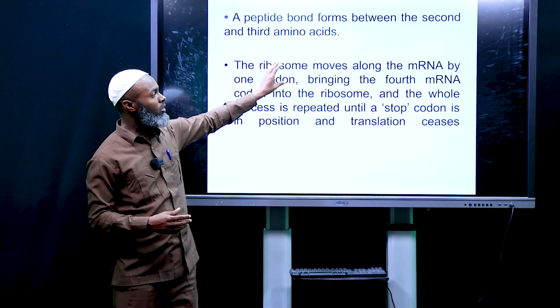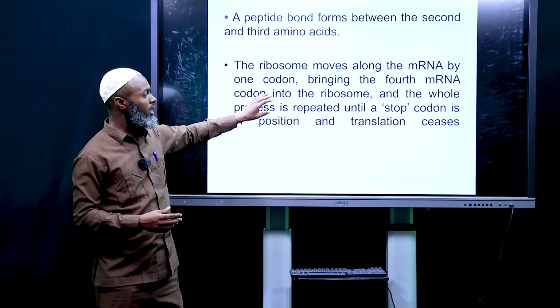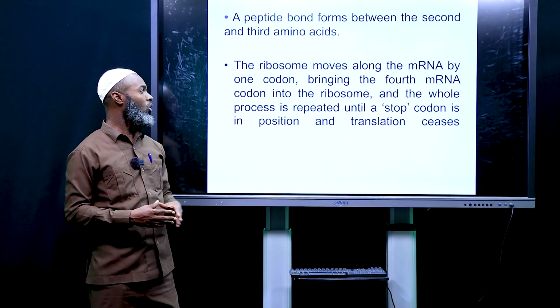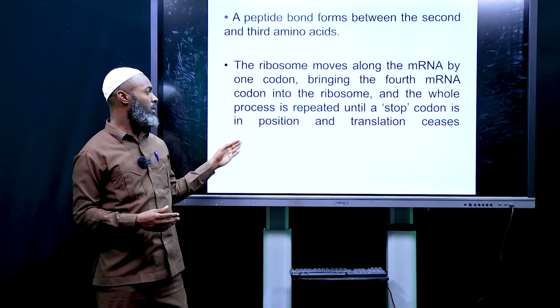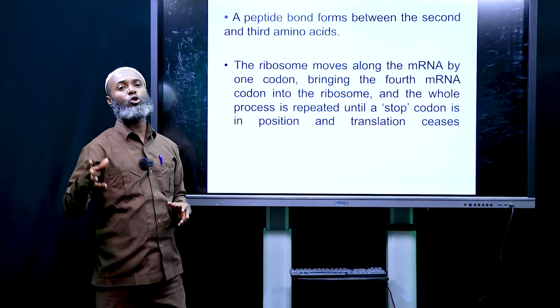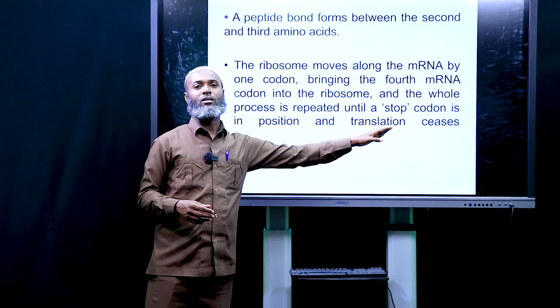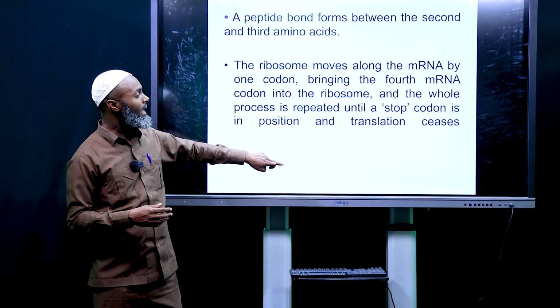The ribosome moves along the messenger RNA by one codon, bringing the fourth messenger RNA codon into the ribosome, and the whole process is repeated until a stop codon is in position. So a stop codon stops the process, and translation ceases when the stop codon comes into existence.